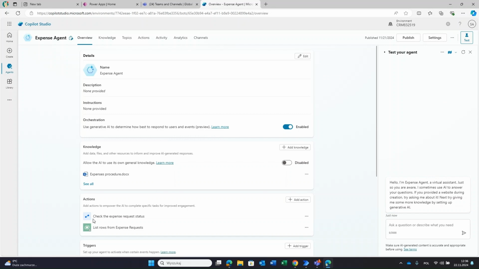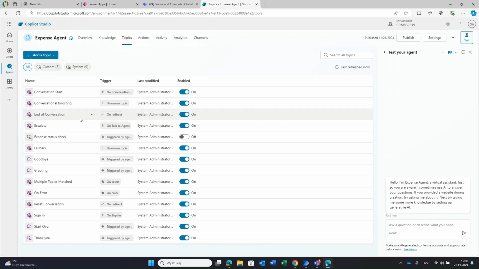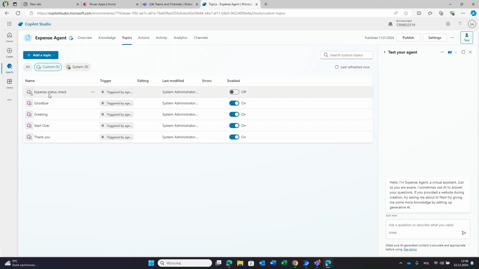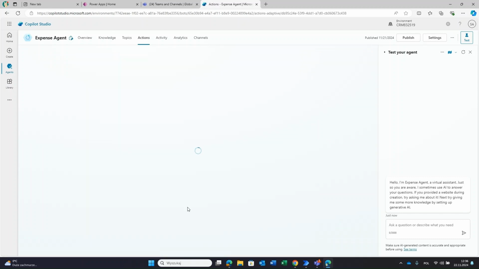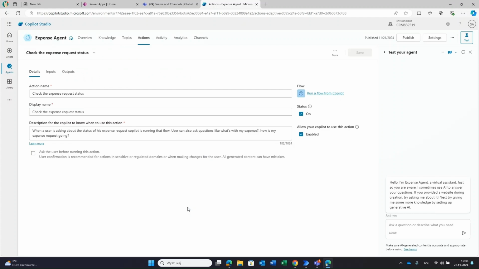Secondly, you will notice that we have actions. There are no topics created, so no trigger phrases. This is switched off. As you can see, there's just an action. What is that action? Let me show you. This is an action that will call a Power Automate flow. Each time a user is asking about the request status, the flow should be run, and we should ask the user for the request ID, and then the flow will answer with the expense request status.